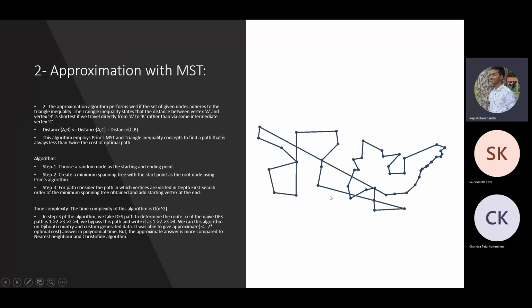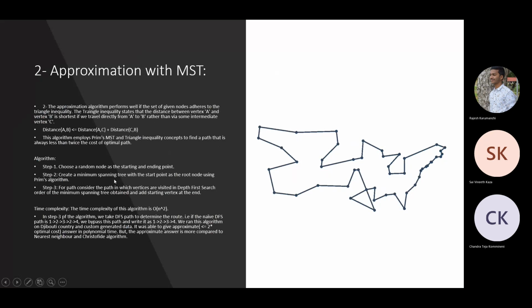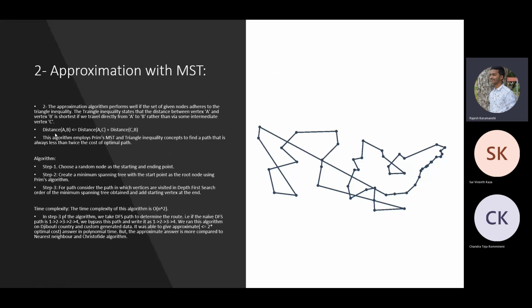Two approximation algorithm. The two approximation algorithm follows the triangle inequality, and it works with Prim's MST algorithm. Let me start with the triangle inequality first. The distance of AB will always be less than or equal to the distance of AC plus the distance of CB. I mean, the distance between two nodes is always less than or equal to the distance through an intermediate node between them. So the algorithm is simple.